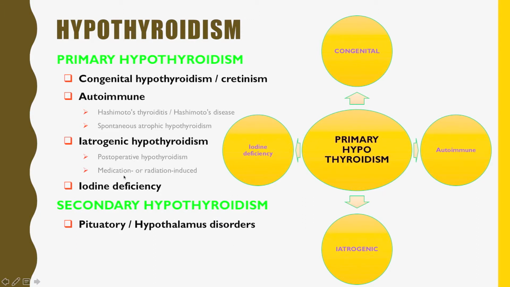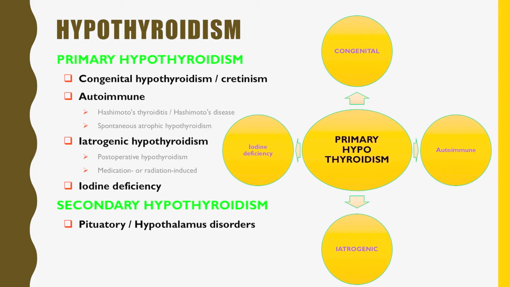Medication or radiation induced: certain medications, especially medicines which contain lithium, lead to hypothyroidism, or the radiations for radiotherapies lead to hypothyroidism. And the last one is iodine deficiency.